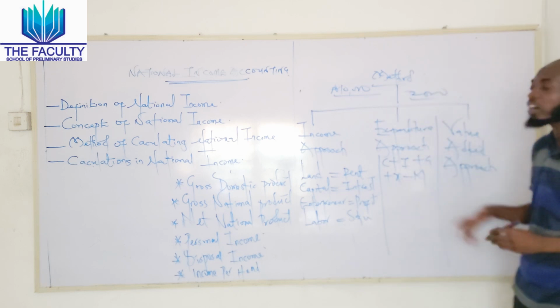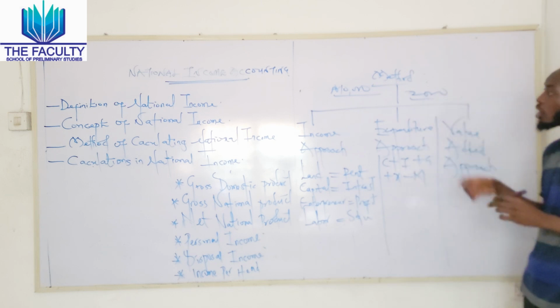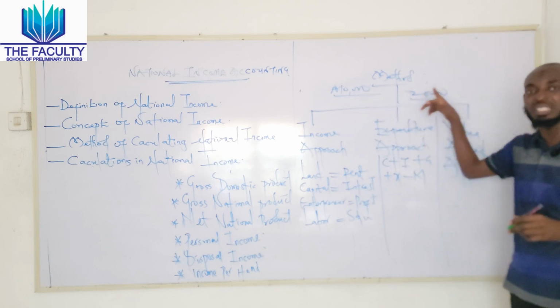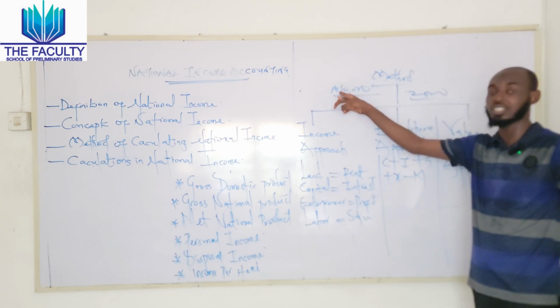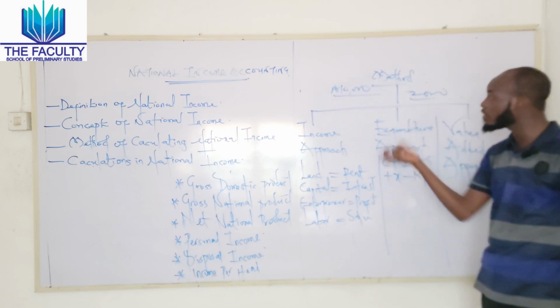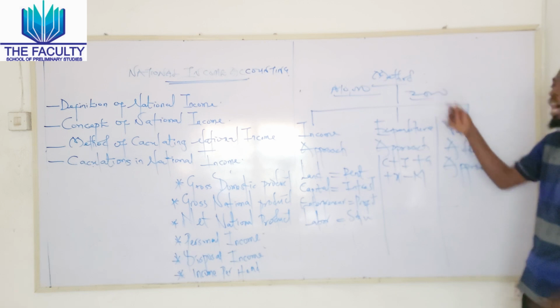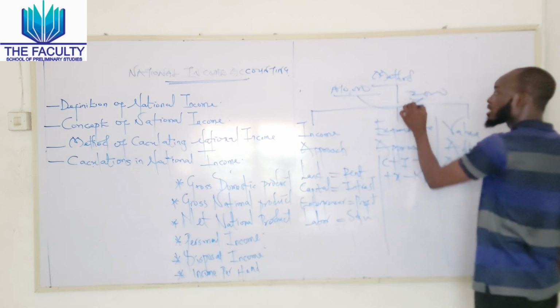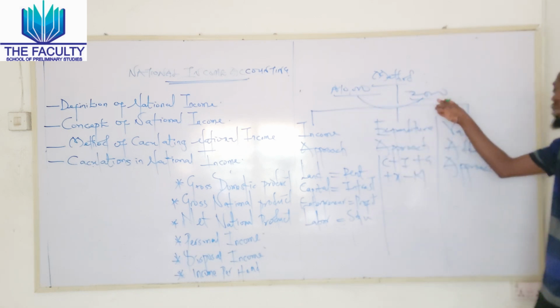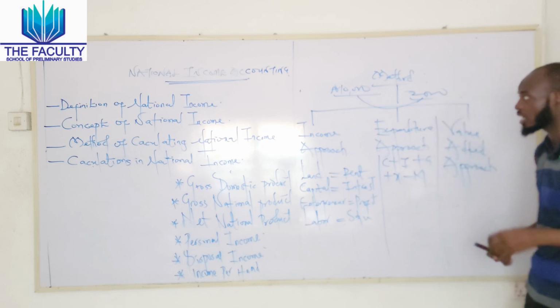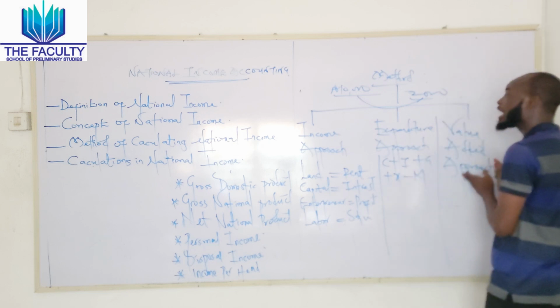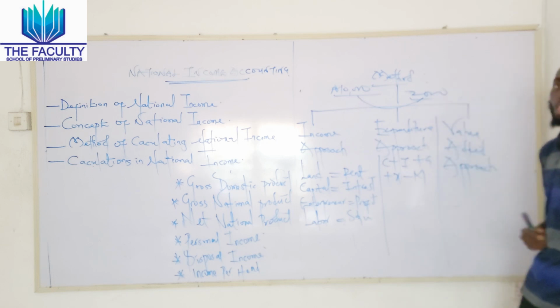So what the value added approach will do for us is eliminate double counting. Since that repair has already been included in the 10,000 naira you paid for the bicycle, you don't need to pay for repair again. So in order to avoid such a mistake, you have to use the value added approach.